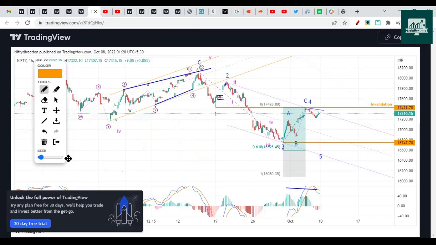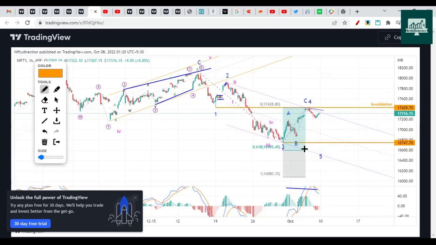So by 1 point, it has missed invalidating this chart. So this is still possible, and we can still head lower. We should expect a lower move on the downside. Right now, I cannot tell you that the fifth wave has exactly started. But considering this downtrend, there is a higher probability that it will make one more low below this and then give a pullback, and then again drop sharp. Just remember, after a pullback, it will drop sharp.